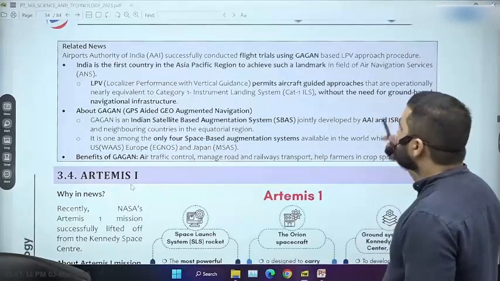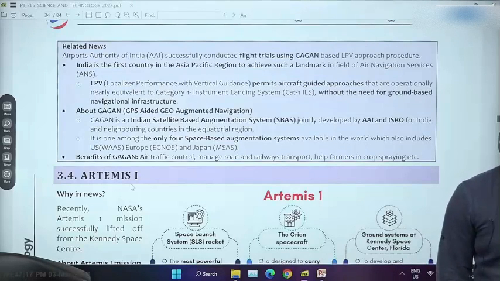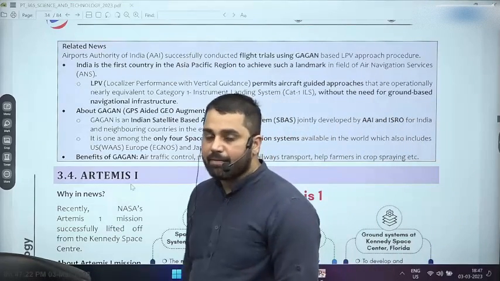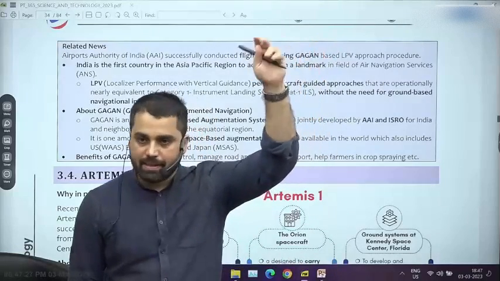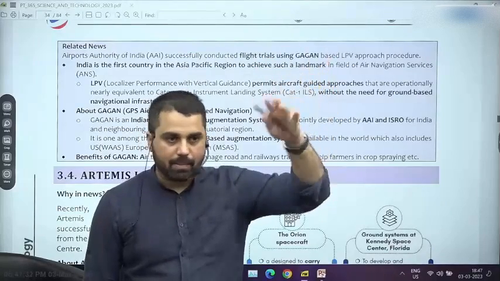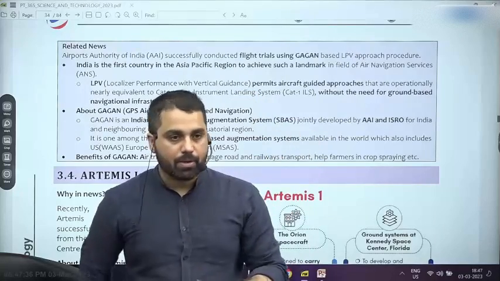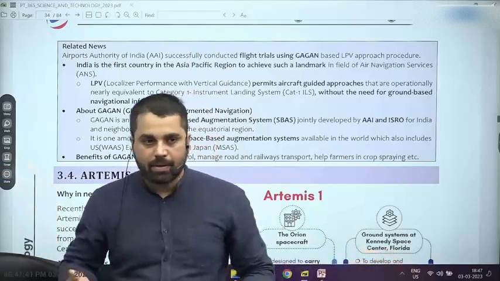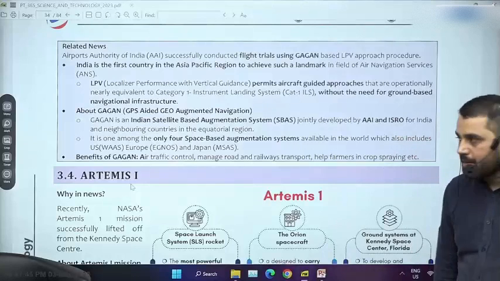So airlines, airplanes require a lot of precision, right? Lot of precision, especially around airports. Even if they are flying into, let's say, the lower stratosphere, even then they require a lot of awareness about their presence, what type of weather condition, are they part of a jet stream or not. Especially during landing it becomes even more important because lot of flights are landing or taking off. You do not want any type of accident. By the way, such accidents have occurred, where airplanes have collided near the airport itself.